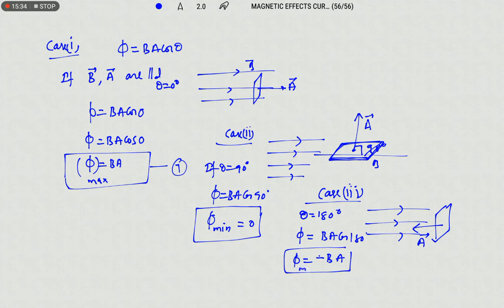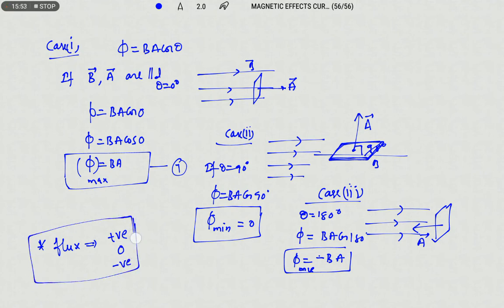From this we can confirm that magnetic flux can be positive, 0, or negative. So the magnetic flux passing through any closed surface can be positive, 0 or negative.